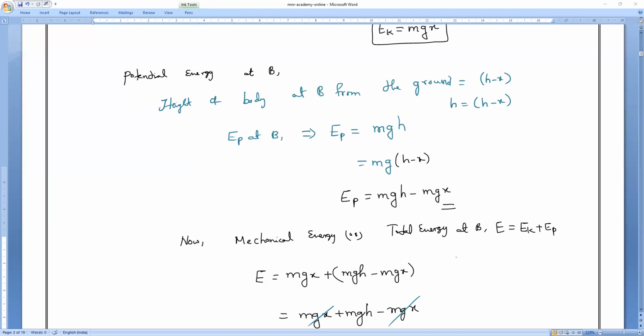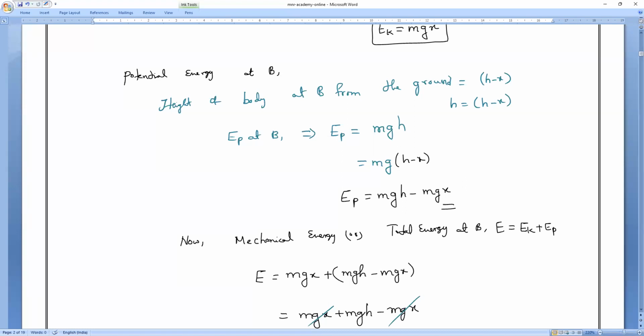If anybody asks you to calculate the kinetic energy before touching the ground, which is equal to what? What is the formula? Anybody tell? Half mv square or mgh before touching the ground. Wherever it is, if you want to calculate the energy, it is mgh only. Do you understand, everybody? In case of free fall, at any point, if you want to calculate the kinetic energy or potential energy or total energy, it doesn't matter. What is the formula? Everybody? At every point, total energy is equal to what? mgh. Am I right?